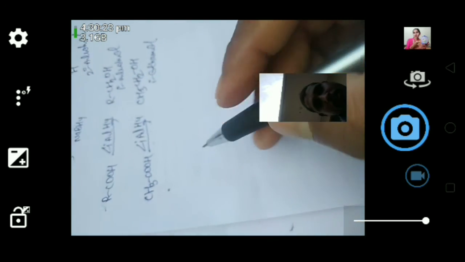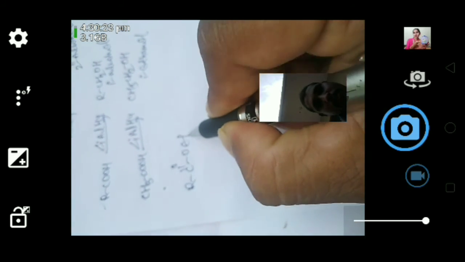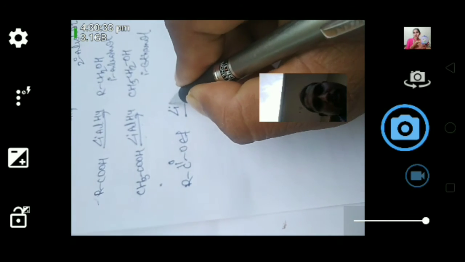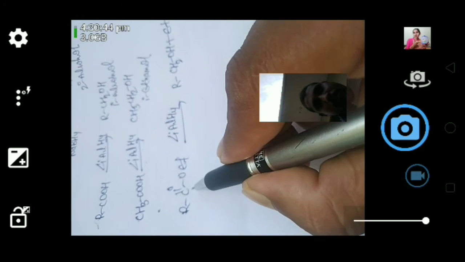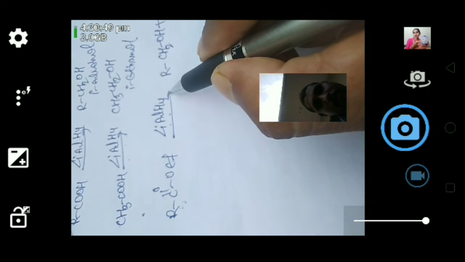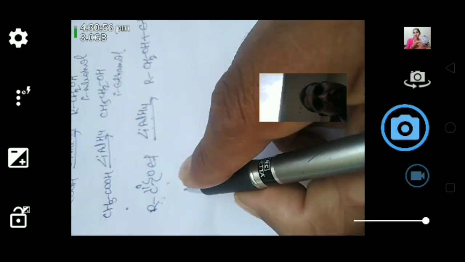Now from the ester, we'll see ester RCOOEt. When you react this ester with lithium aluminum tetrahydride, it gives 2 molecules of alcohol. On reduction of ester, lithium aluminum tetrahydride gives 2 molecules of alcohols, one is CH3CH2OH.